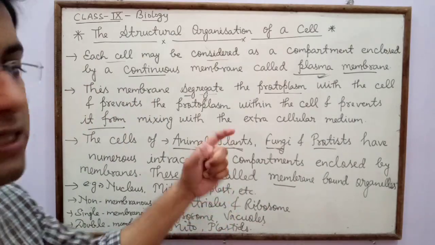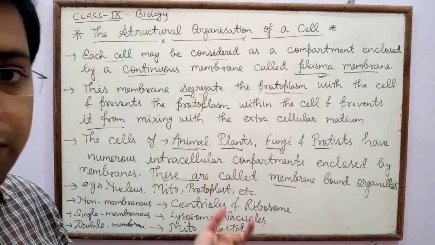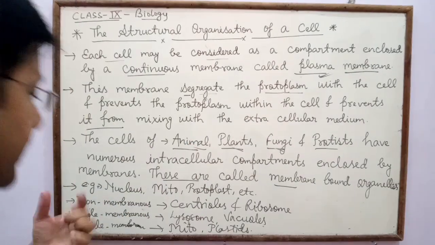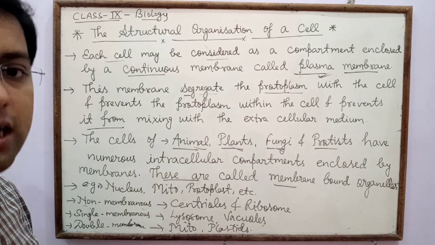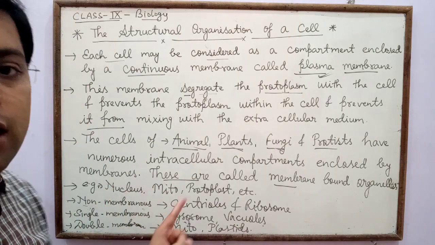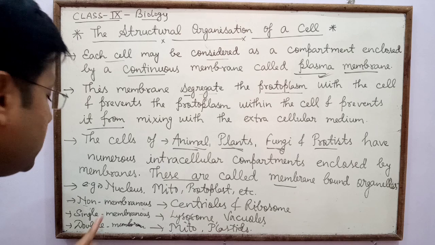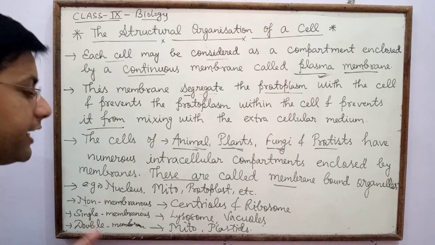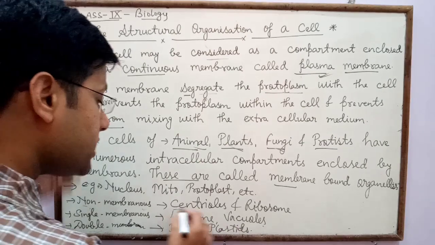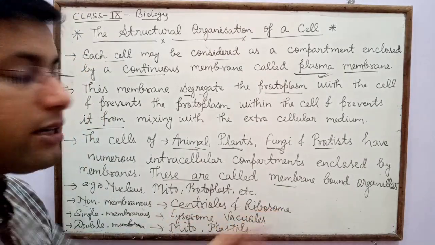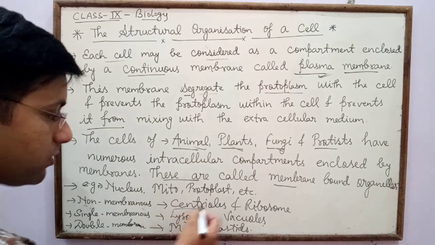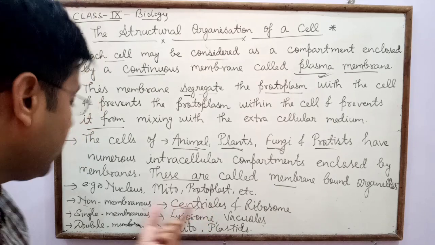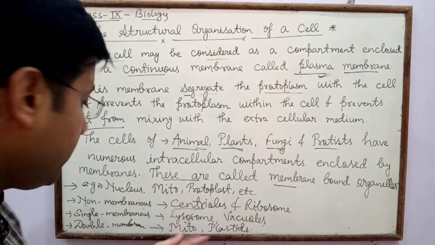On the basis of presence or absence or the number of membranes, there are three types of organelles: non-membranous organelles, single membranous organelles and double membranous organelles. In non-membranous organelles, the best examples are centrioles and ribosomes. In centrioles and ribosomes no membranes are present, so both are non-membranous organelles.